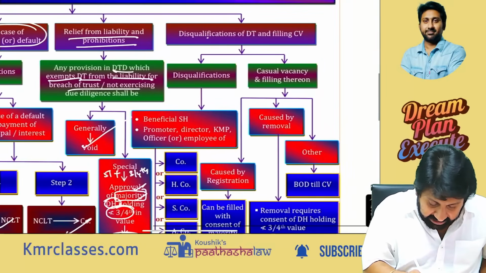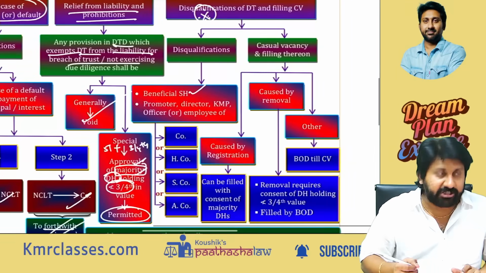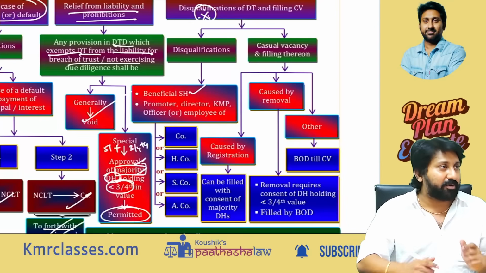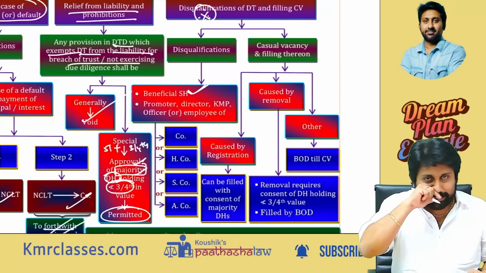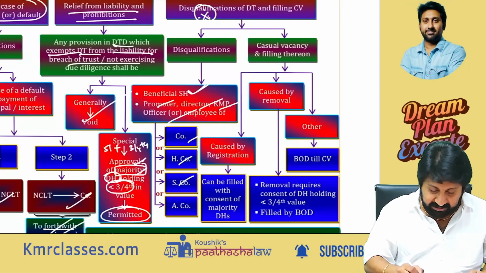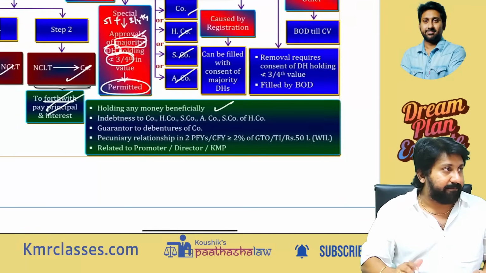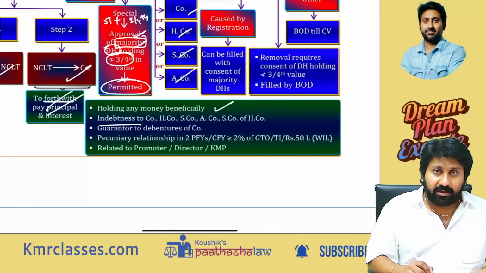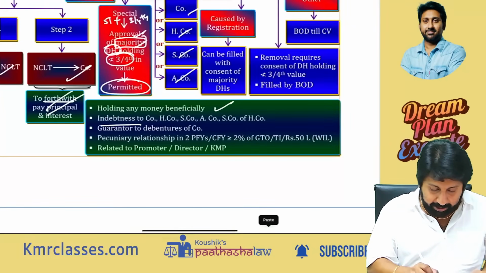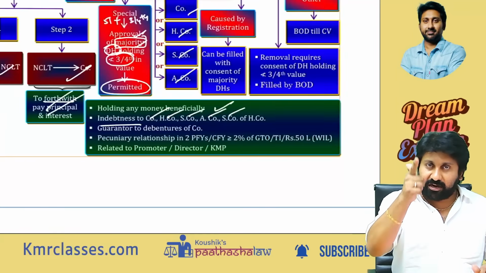Next, an examination-expected question: disqualifications of a debenture trustee. First one, beneficial shareholding. If you are a shareholder, how will you protect the interests of the debenture holders? Those are two contradictory positions you are holding. You should not hold shares in beneficial interest. You should not be a promoter, director, KMP, or employee of the company, holding company, subsidiary company, or associate company. Next, you should not hold any money beneficially. Next one, you should not be indebted. If you are a debenture holder, it means you gave a loan. You should not be indebted to the same company or its holding company, subsidiary, associate, or subsidiary of a holding company.